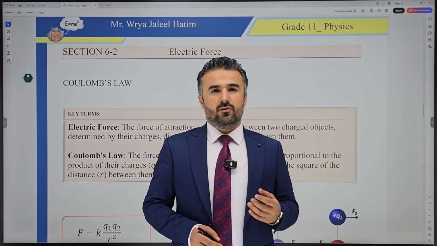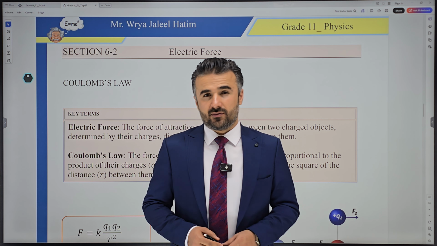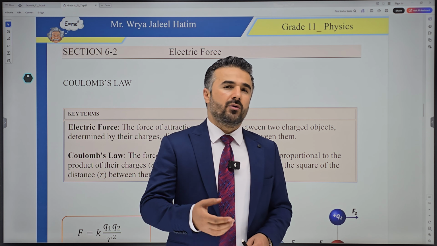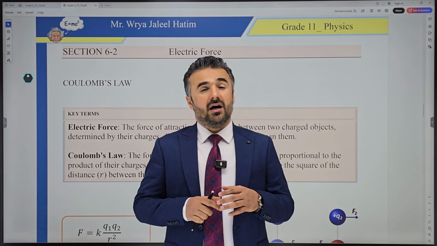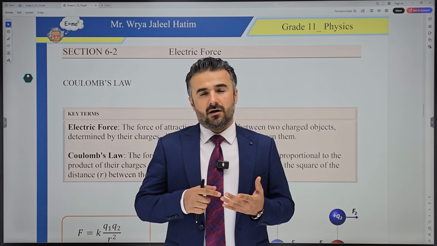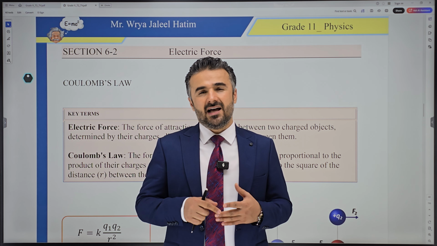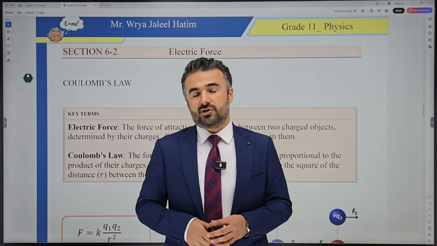So now the first thing, we have a definition. We can say electric force is the force of attraction or repulsion between charges. And this force depends on the magnitude of the charges, also the distance between the charges, and the medium where the charges are as well.